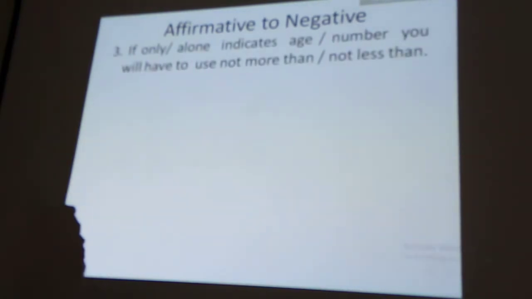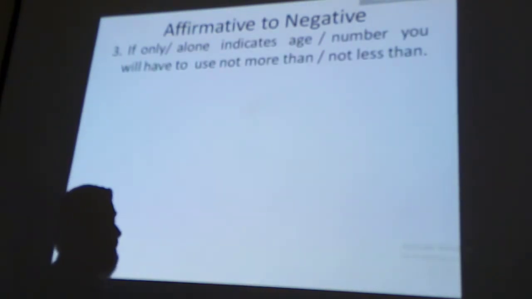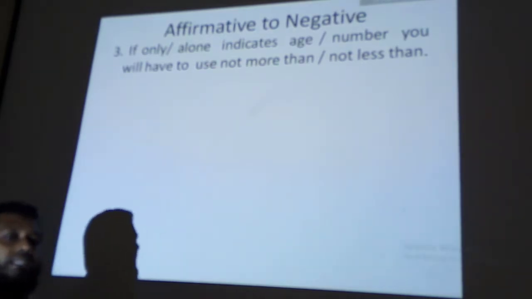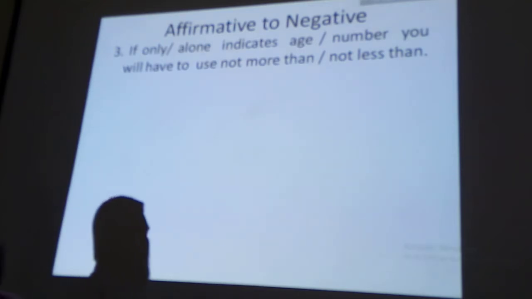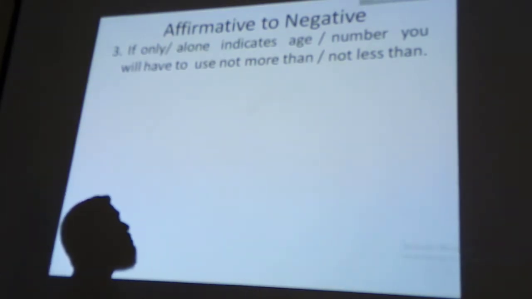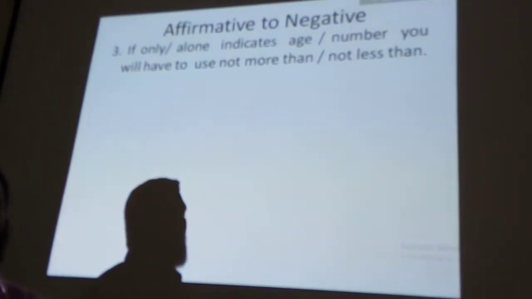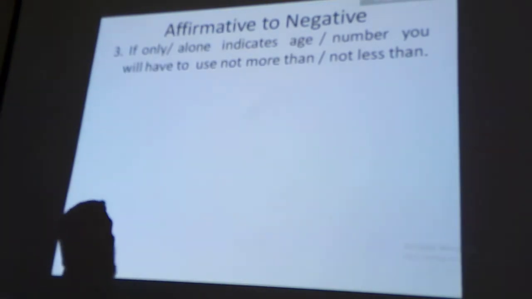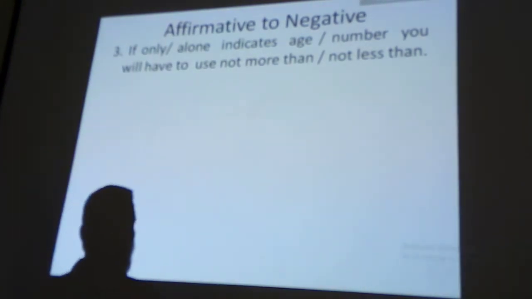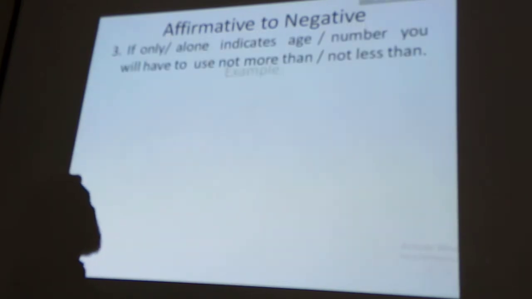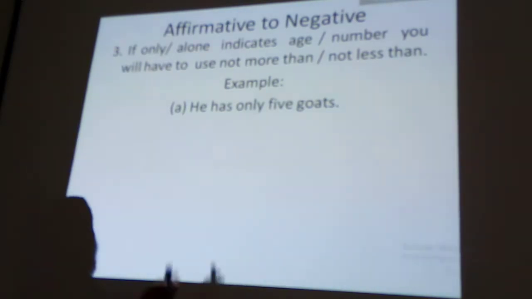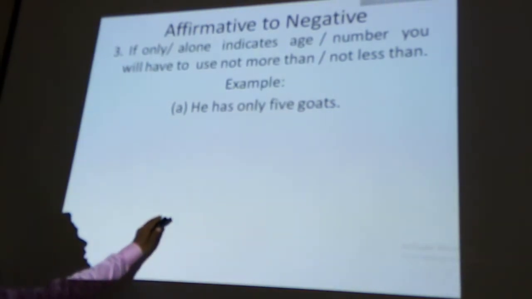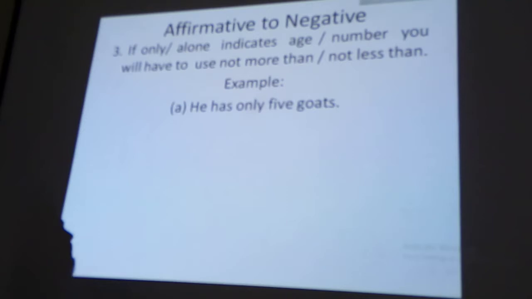Next rule will come: if you see in your assertive sentence only or alone, and if it indicates a number or age, then you will have to write not more than or not less than. Let me write an example. I have written an example. Please write down the sentence.